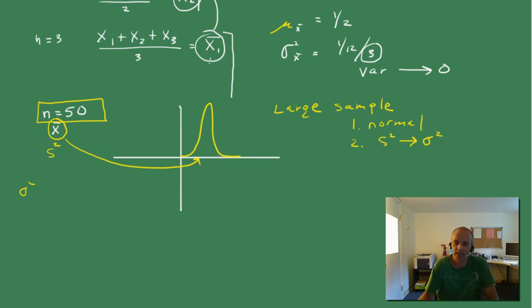So we can go ahead and say that our sample of size 50 was normal and its variance was a very good approximation to the true variance, and we can invoke this theorem. Okay, and we can now make inferences about the population mean, which we generally don't know.